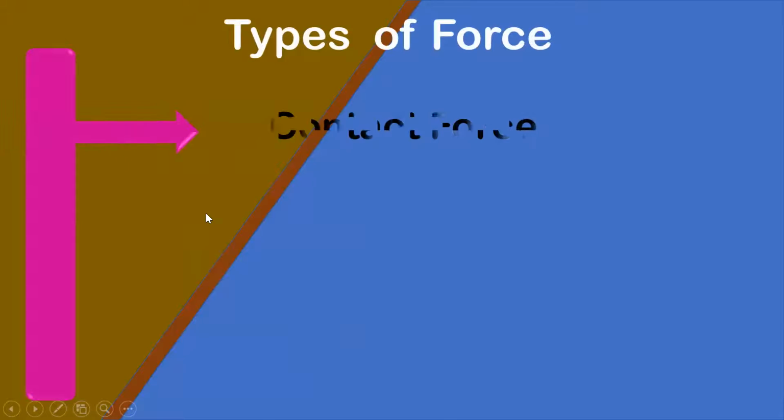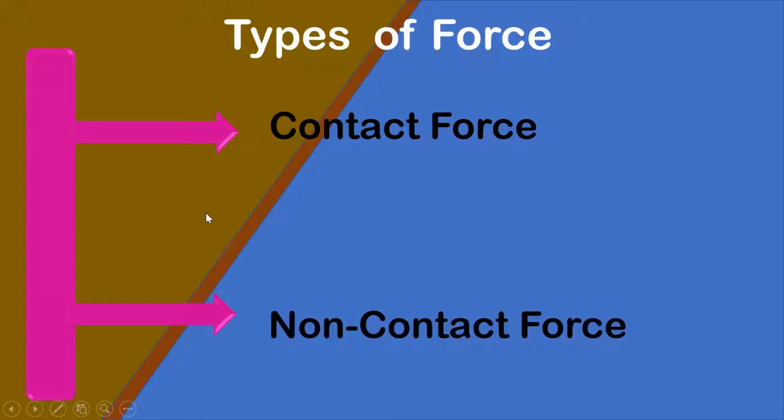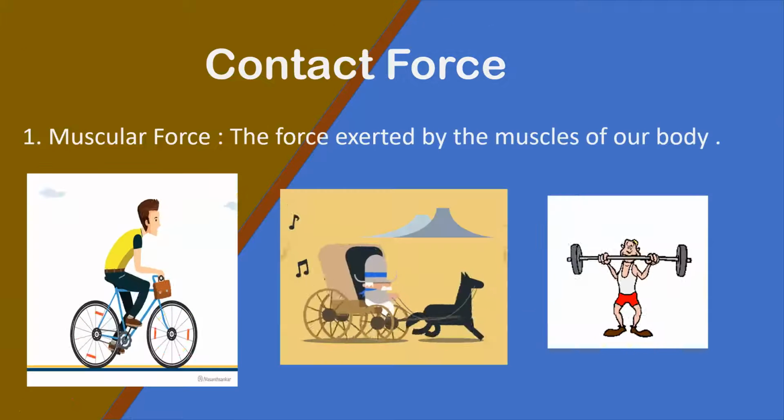One is contact force, another one is non-contact force. As the name itself tells, contact means you are in contact with the object to change its place or position. Non-contact means without being in contact with the object, the objects are still changing their positions or changing their direction. Let us talk about the first type of force, that is contact force.